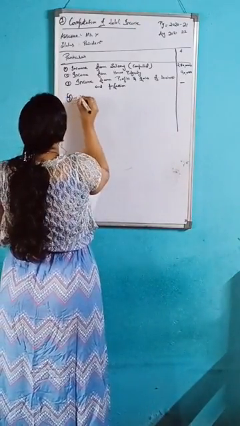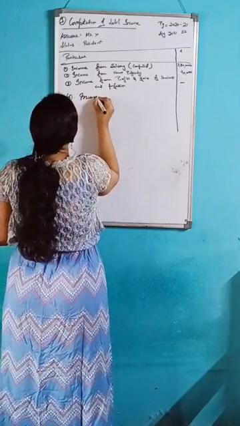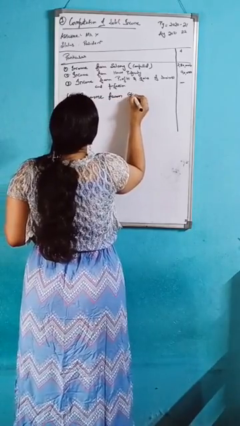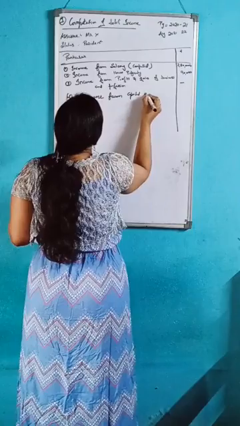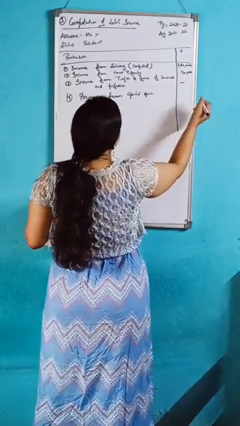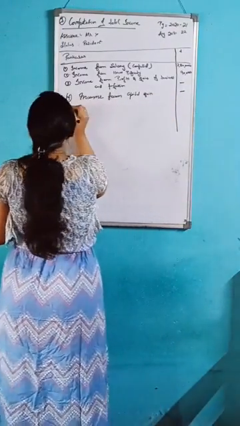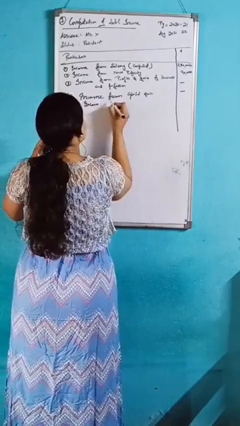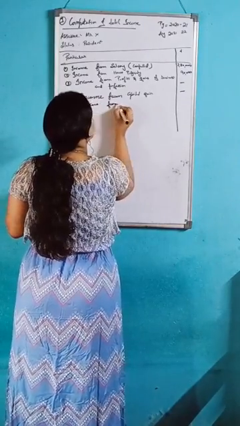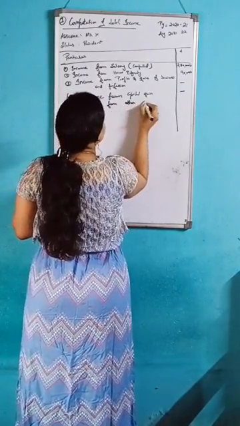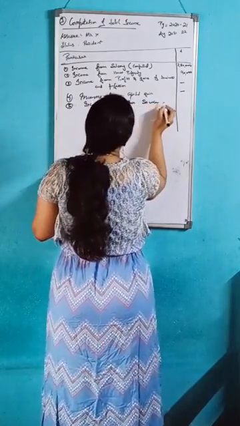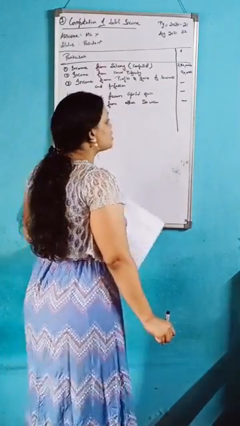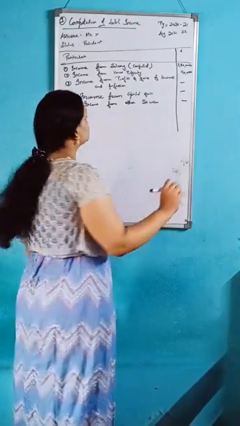Fourth one is income from capital gain, that also nil. Fifth one is income from other source, that also nil. After that you should calculate the gross total income, that you should add.